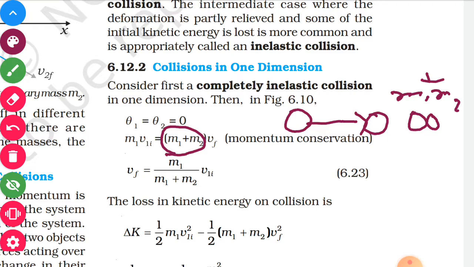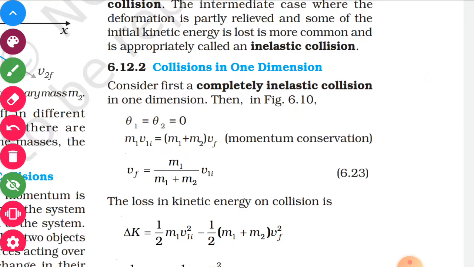So the initial momentum will be m1 v1i and the final will be (m1 plus m2) times vf, where vf is the final velocity of the two objects which are moving together. So vf can be easily calculated now. The loss of kinetic energy can also be calculated.